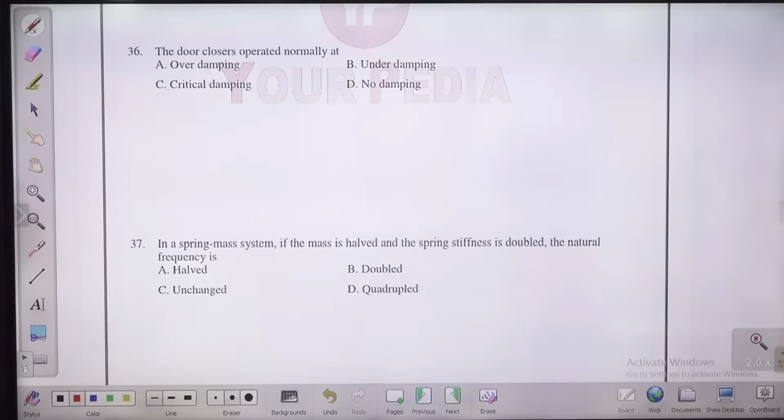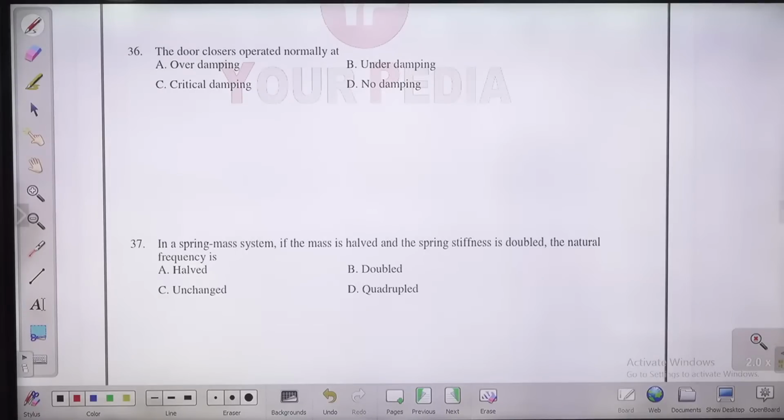NPTEL resources are also there. You can refer to that. So don't worry about that. If you are referring to Indian author books, they are definitely going to serve your purpose, and you will be able to crack GATE with a very high score. But yes, you need to practice. After getting through the theory part, you need to practice more and more questions. All previous year GATE questions and some new questions also you need to try.